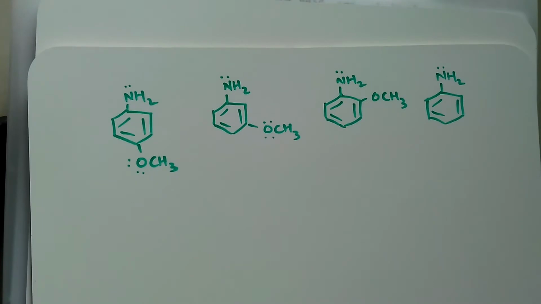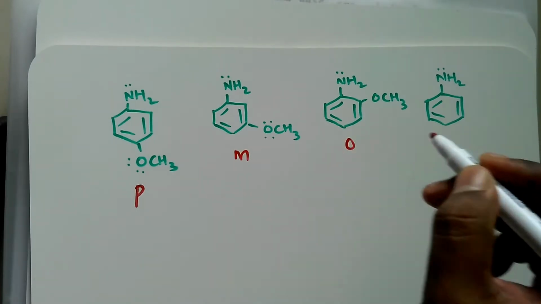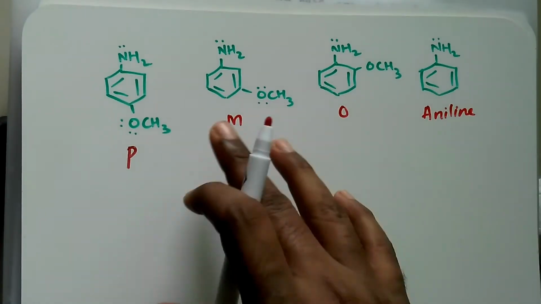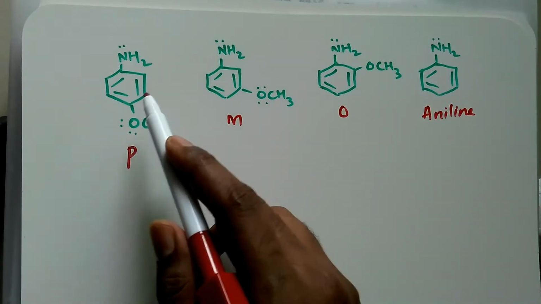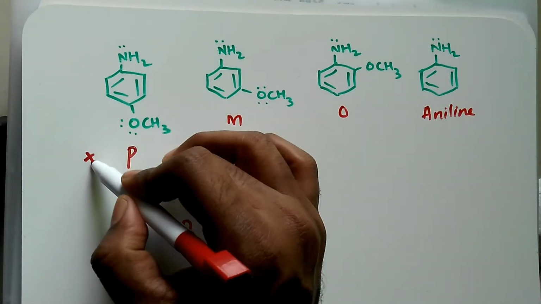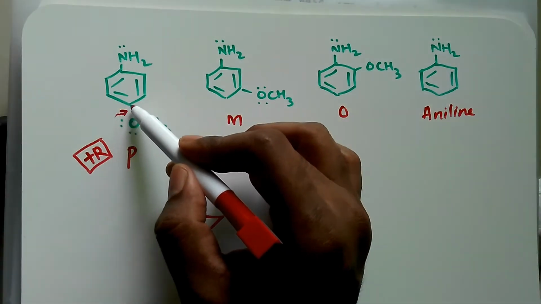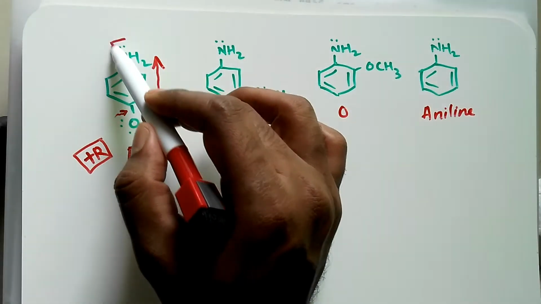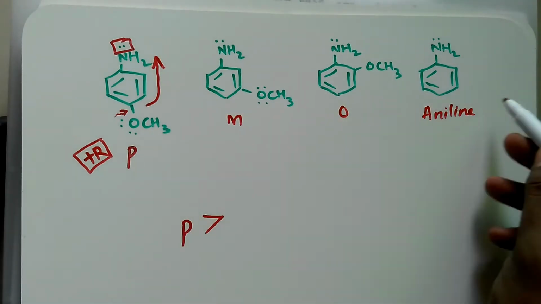What will happen in these cases? This is para-anisidine, this is meta-anisidine, this is ortho-anisidine, and this is aniline. Now regarding this, which one is the most basic, that we will have to check. The para one will be the most basic because it can exert a plus R effect. Plus R is a resonance effect. The electron shifts towards the NH2 group, and the electron density here becomes more, so the para one will be the most basic among these four.